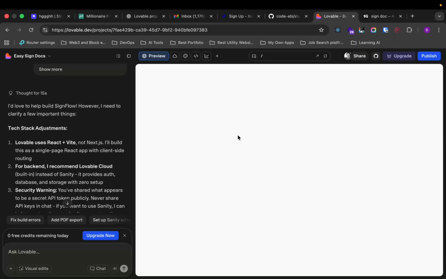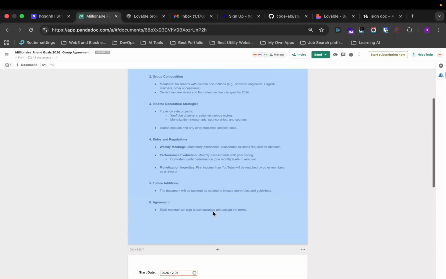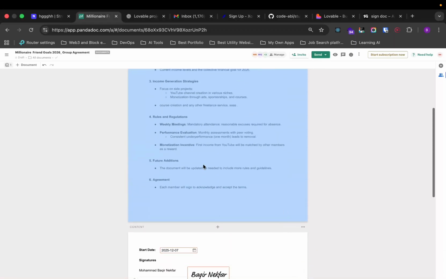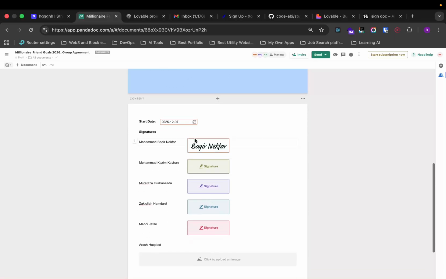One of those things that I came to this conclusion from is that I wanted to create a contract for some of my friends, where we have some specific goals and we write some rules and regulations, and then we have a signature date and a signature place, so they can come to this website and sign this document.